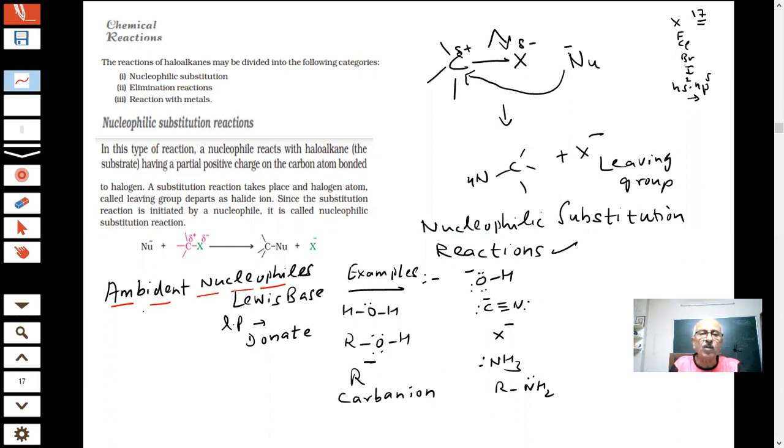Examples of ambident nucleophile, students. There will be some molecules, some substances, some groups or species, which will have more than one nucleophilic atom present in them.